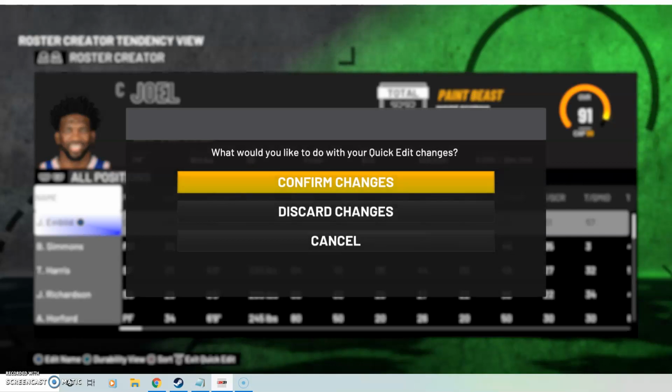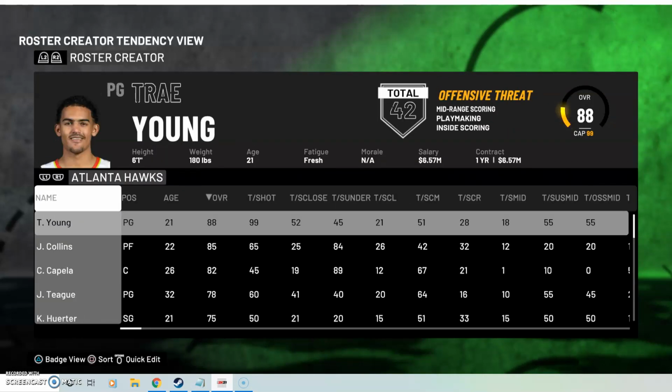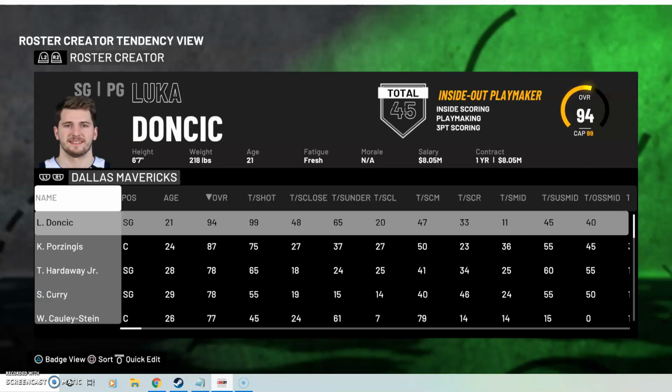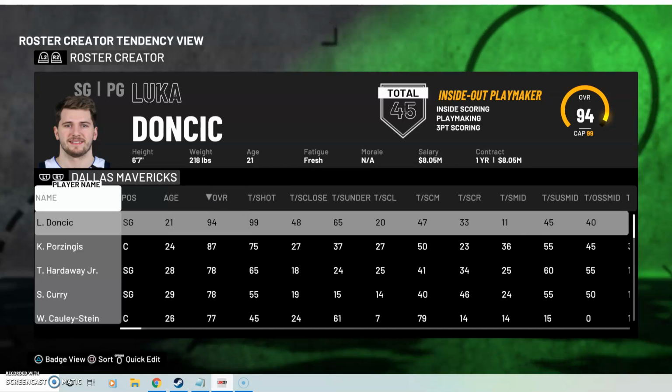I want to actually start out with one of the tendencies I've been researching a little bit here lately, and that's the stepback three tendency. One of the key guys that shoots a ton of step backs, 50% of his shots, is Luka Doncic.